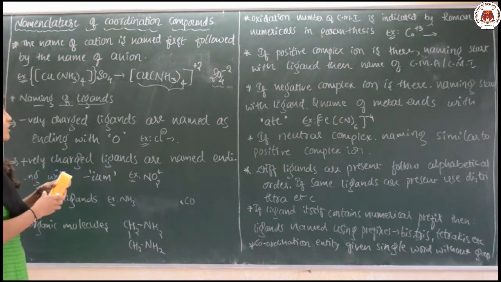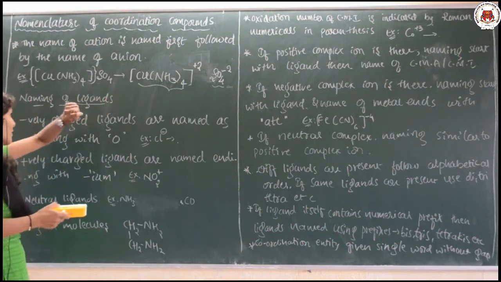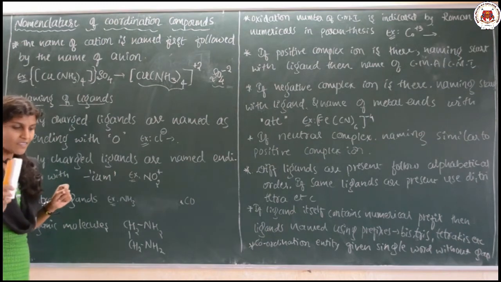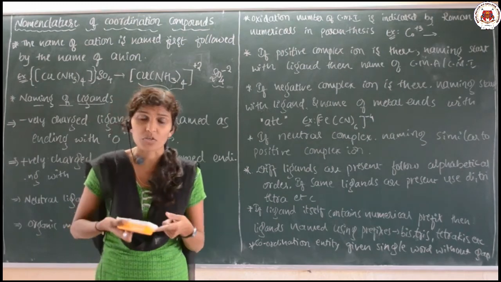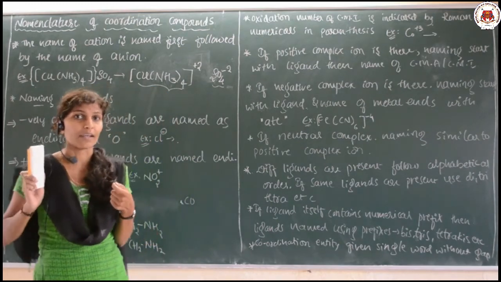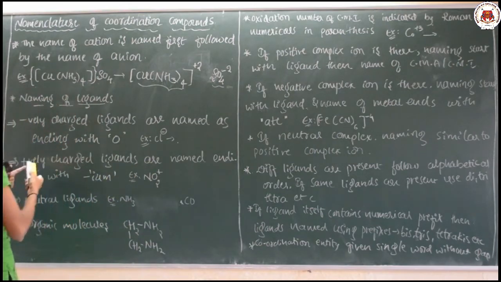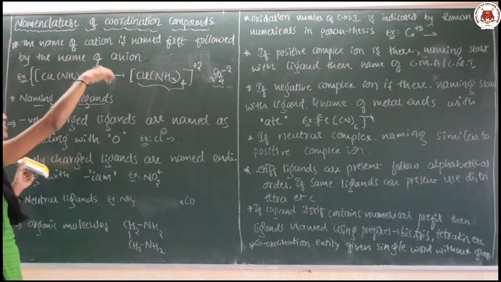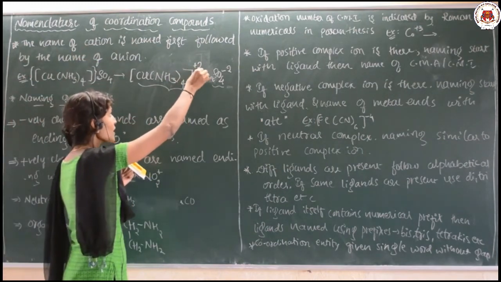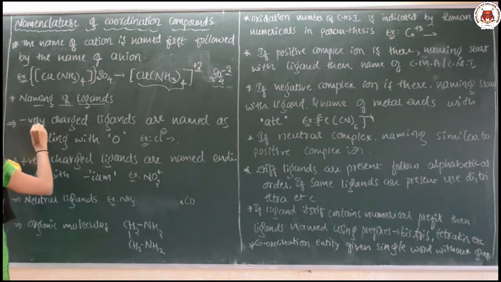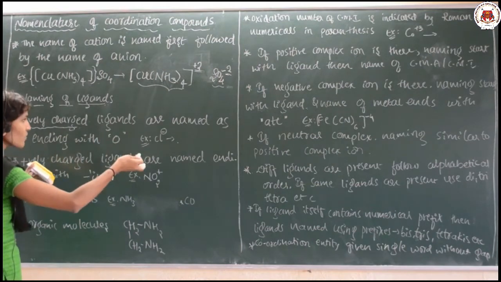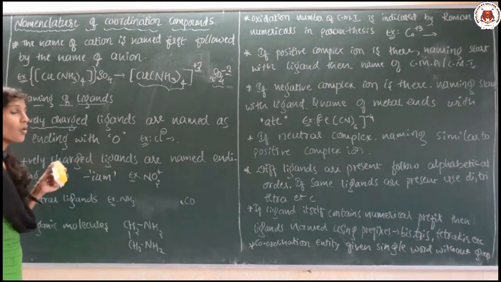Next, after this, we will go for the ligand part, the naming of the ligands. As I told you, the ligands may be of different types: negatively charged ligands, positively charged ligands or neutral ligands. If different kinds of ligands are present, how do we name them? See here, the first point was regarding which ion we have to name, that is the cation followed by the anion. The second one is regarding naming the ligands. First, if negatively charged ligands are present, their names should end with the letter O.